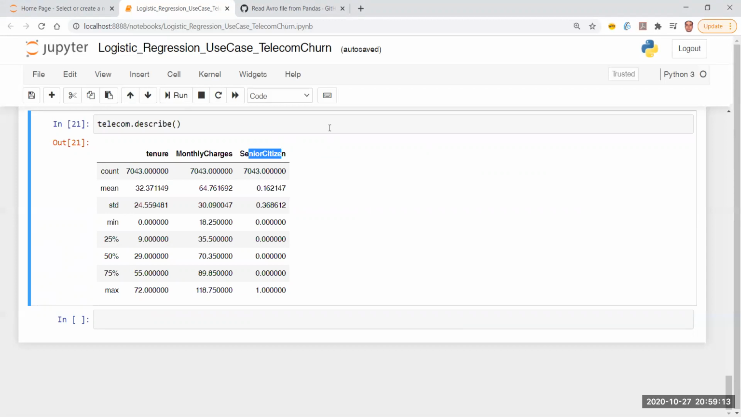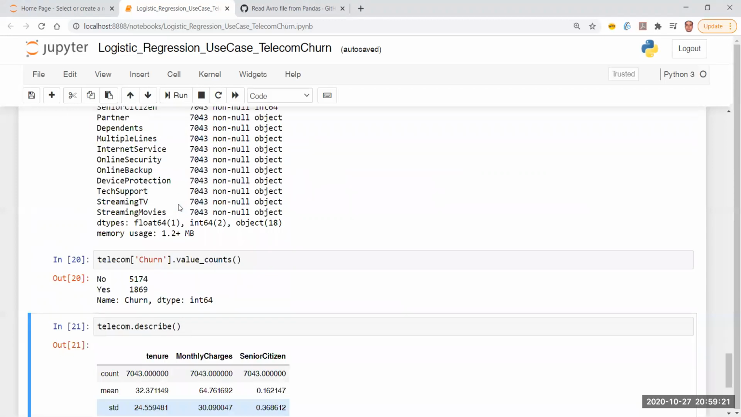So these are the only 3 fields which are in a format that I can describe like this. The rest, all of the fields, are object fields.